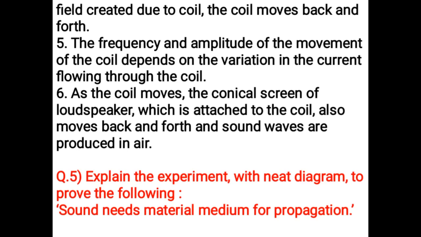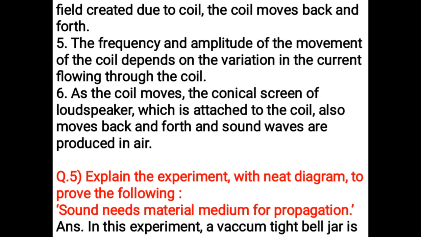Explain the experiment with neat diagram to prove the following. Sound needs material medium for propagation. In this experiment, a vacuum-tight bell jar is placed on a smooth horizontal surface. The bell jar is connected to a vacuum pump via a tube. We can remove air inside the bell jar using the vacuum pump. As shown in the figure, the bell jar contains an electric bell which is connected to the power supply through the lid of the bell jar.